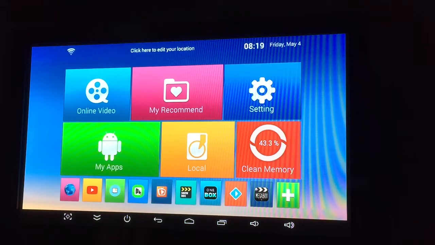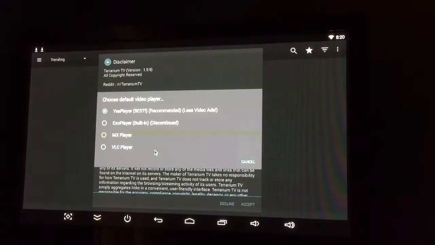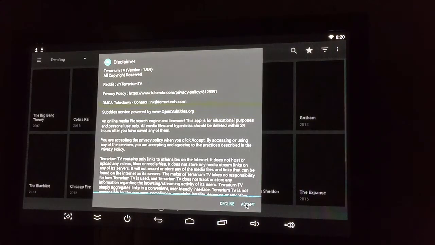The way this is set up now, you've got all of your icons down here. You've got Terrarium here. Terrarium is an awesome program for watching movies and TV, so you can do good searches on here, and check the video I sent to you. With regards to this, I really wanted to skip to MyGica. MyGica is the replacement I've done for Kodi, and that has been working wonderfully on this system.